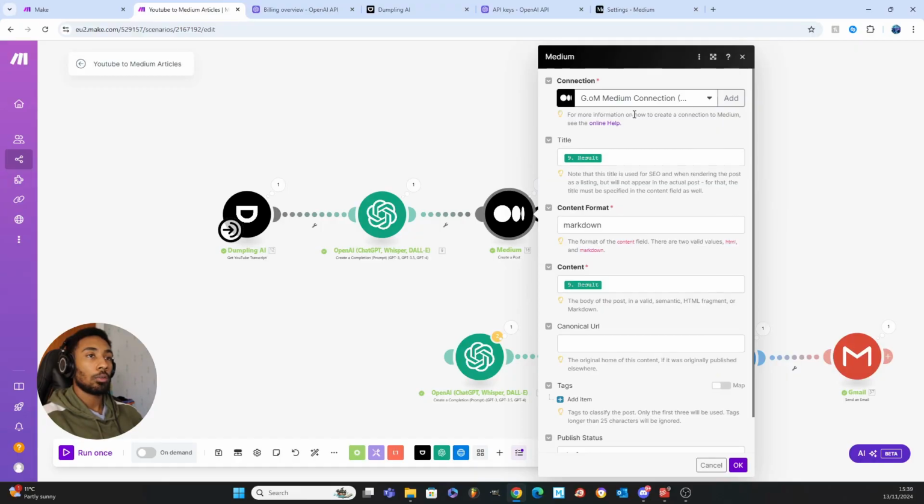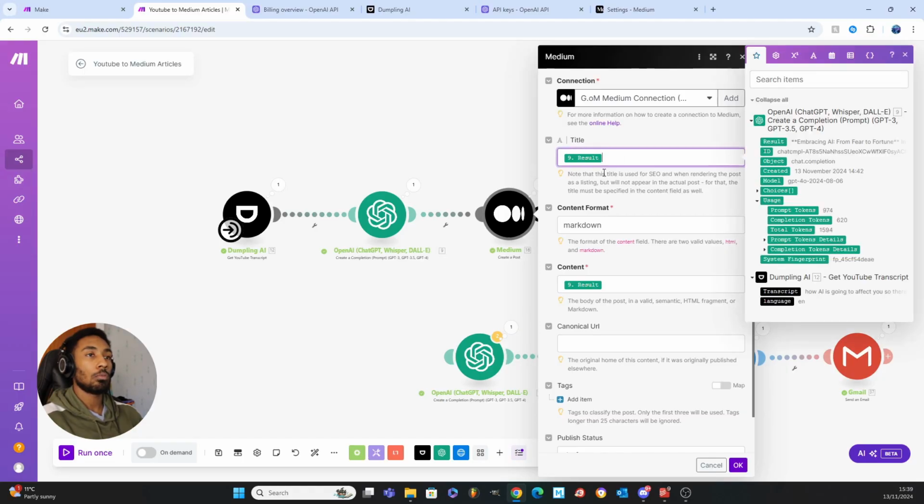So now the simple part here is the title. From the results, you can give your article a title. So this is the output that you get from ChatGPT. For the title, I've just put results. When you go back into Medium, you can always change the title to make it a bit more catchy or captivating.